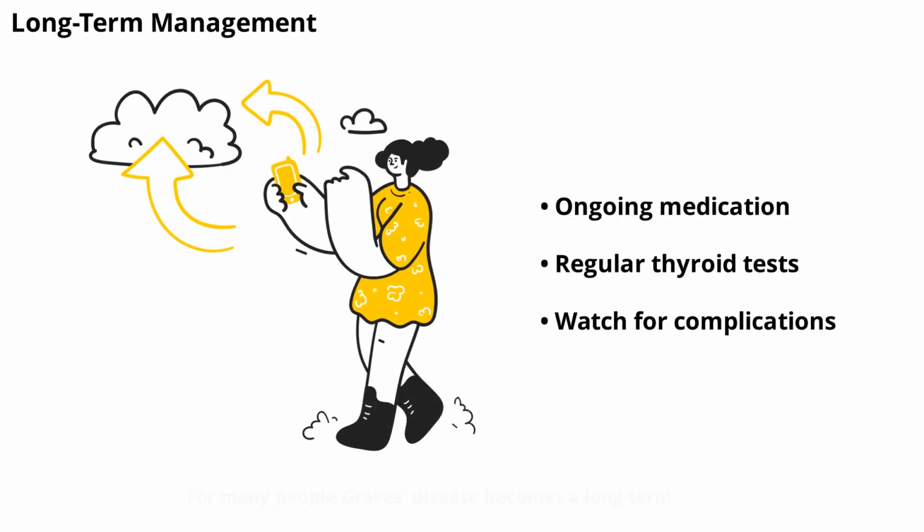For many people, Graves' disease becomes a long-term condition that requires ongoing management. This may involve continued use of antithyroid medications, repeated courses of radioactive iodine, or surgery if other treatments fail. Lifelong monitoring of thyroid function is essential as hormone levels can fluctuate over time. Patients must also be vigilant for new or recurring symptoms, especially those affecting the eyes or heart.